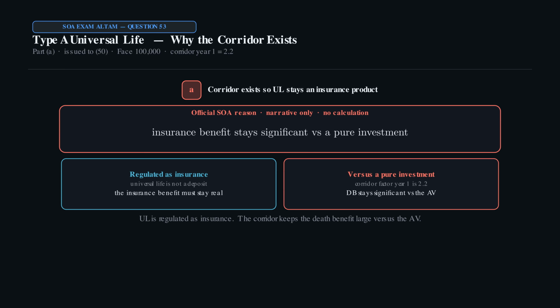The corridor exists so Universal Life stays an insurance product. The insurance benefit must stay significant versus a pure investment. Universal Life is regulated as insurance, and the corridor keeps the death benefit large versus the account value.